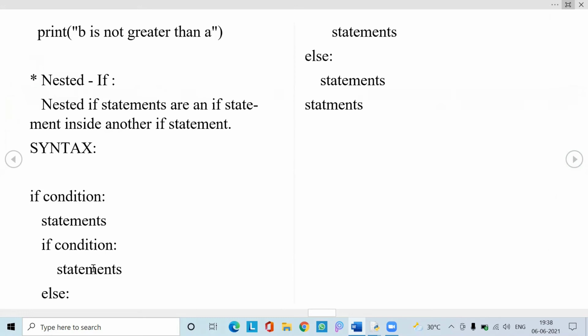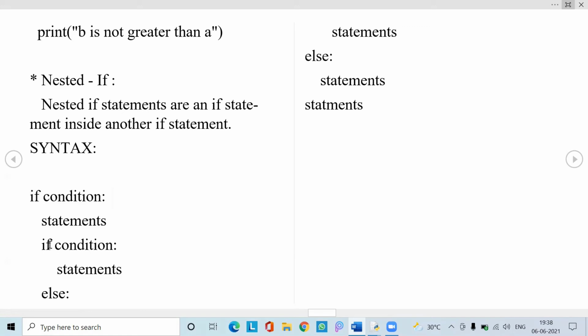And the next one is nested if. When we want to compare more than two values, let us consider whenever we want to find the greatest value from three values. That is, we need to check A greater than B, A greater than C, and B greater than C, B greater than A. These are the four conditions that we need to check to find which number is greatest among all three numbers. Nested if are statements where one if statement is present in another if statement. Let us see the syntax representation, as this is the common if condition statement.